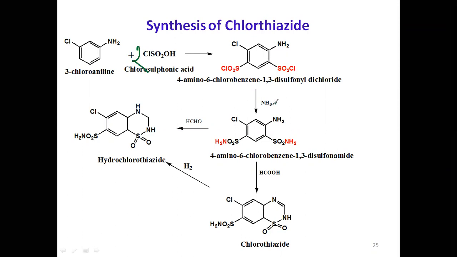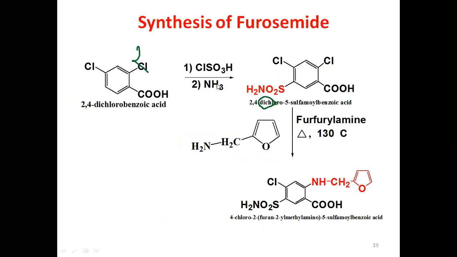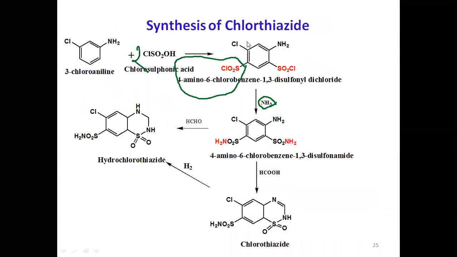Now treat with two molecules of ammonia. You get the sulfonamide. In the previous one, in furosemide, I told you these two steps at a time. Now here I made it a separate process. Once I added chlorosulfonic acid, then I treated with ammonia. Both ways you can write. Now, what happens here? When you treat with ammonia, with the loss of hydrochloric acid, you get the sulfonamide structures.